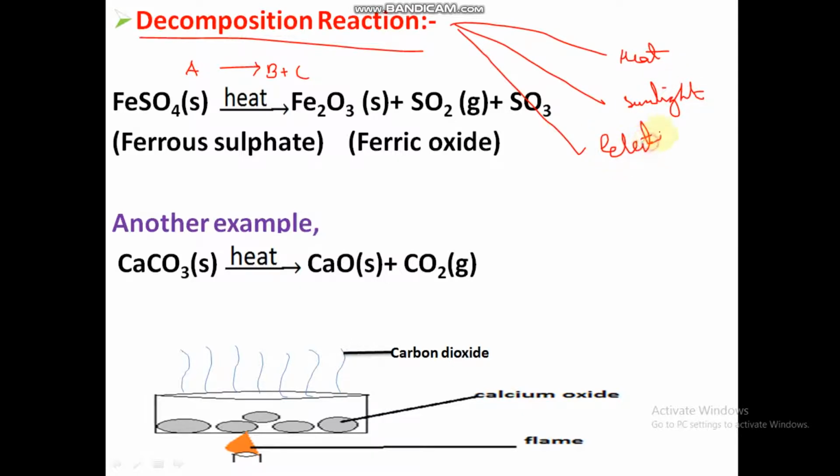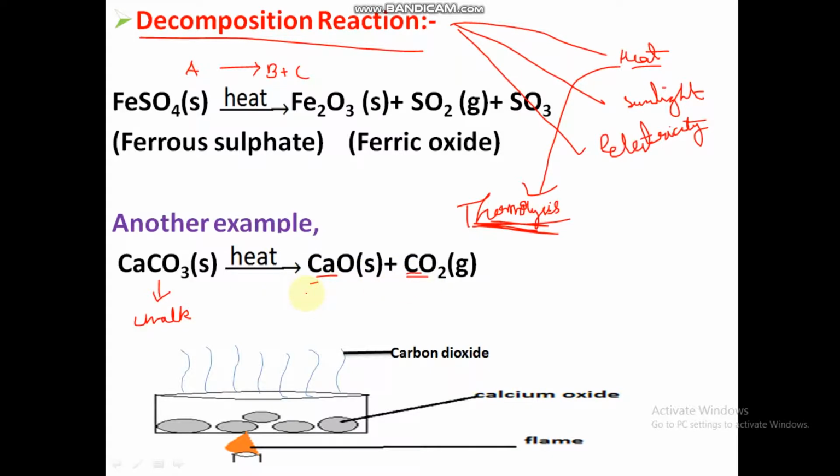Right guys? By heat, ferrous sulfate when heated gives rise to Fe2O3 plus SO2 plus SO3. This is an example for decomposition by heat, that is thermolysis. Thermo means heat, guys. Lysis means decomposition. Decomposition by heat is called thermolysis. Another example is calcium carbonate, that is nothing but chalk. When it is heated it gives rise to calcium oxide, quicklime, and carbon dioxide.